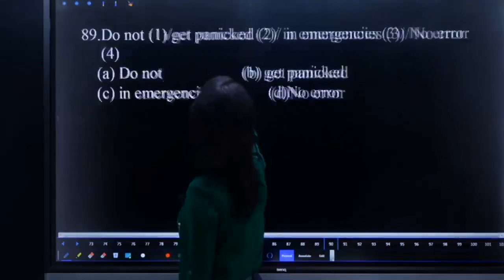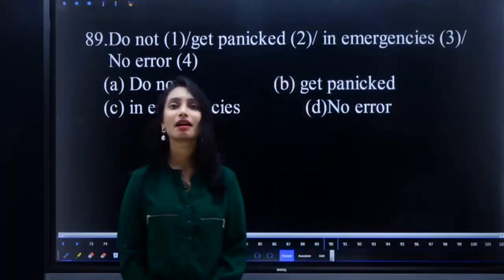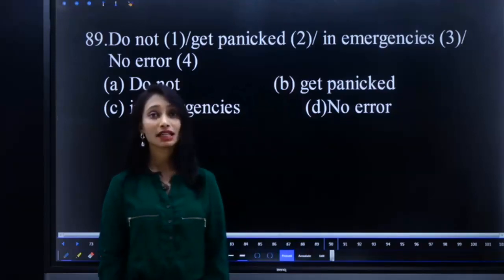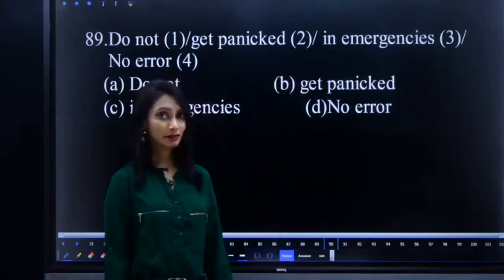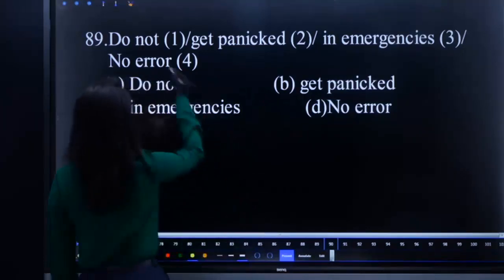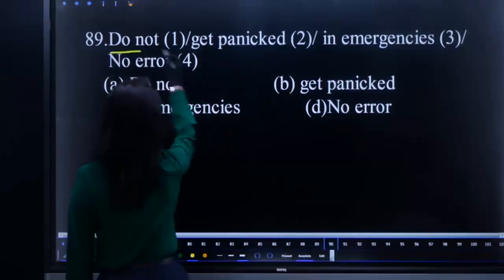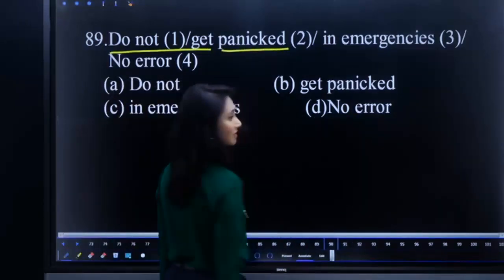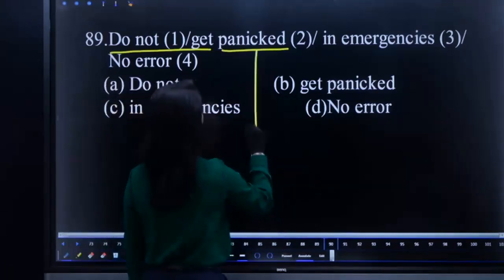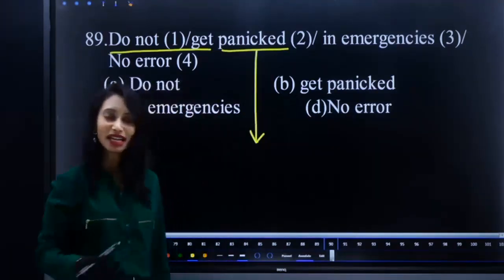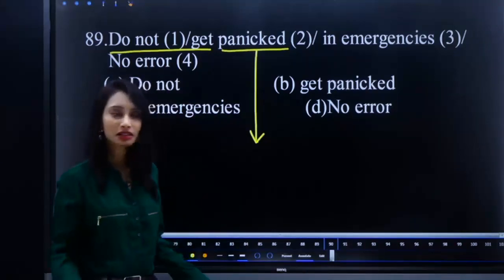Do not get panicked in emergencies. What is the error here? It is inappropriate to use panicked here. Of course, we require an adjective, but there is an adjective form for panic.